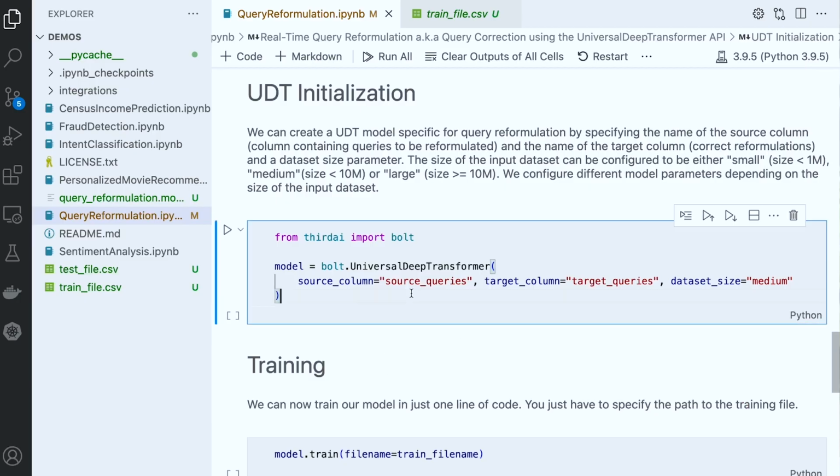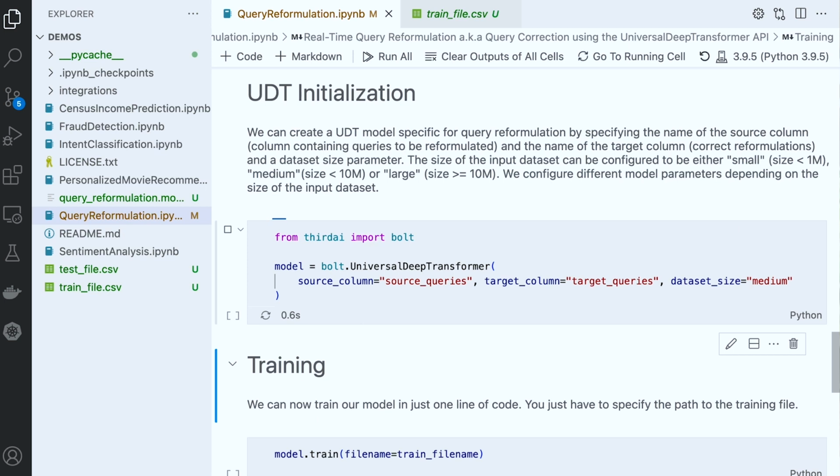So we'll initialize our UDT model by specifying the names of the columns that have the source queries and target queries for our model to know what to train on. For your own custom training data, you just have to ensure that your input CSV has both a column with incorrect queries and another column with the target reformulations, since both column names are required to construct this UDT model. Now, in a single line of code, we instruct UDT to start training.